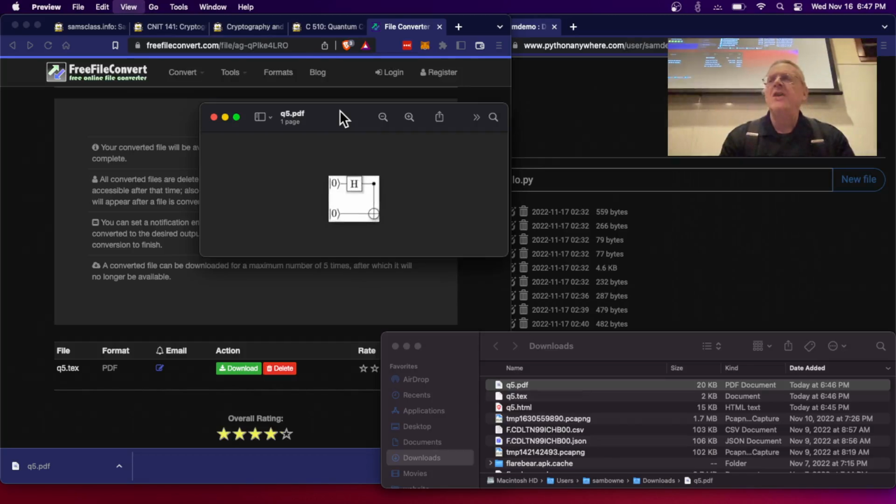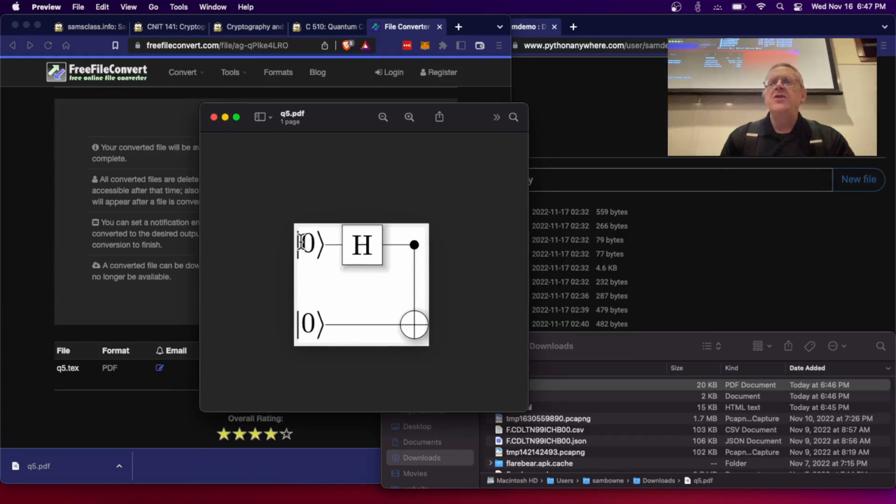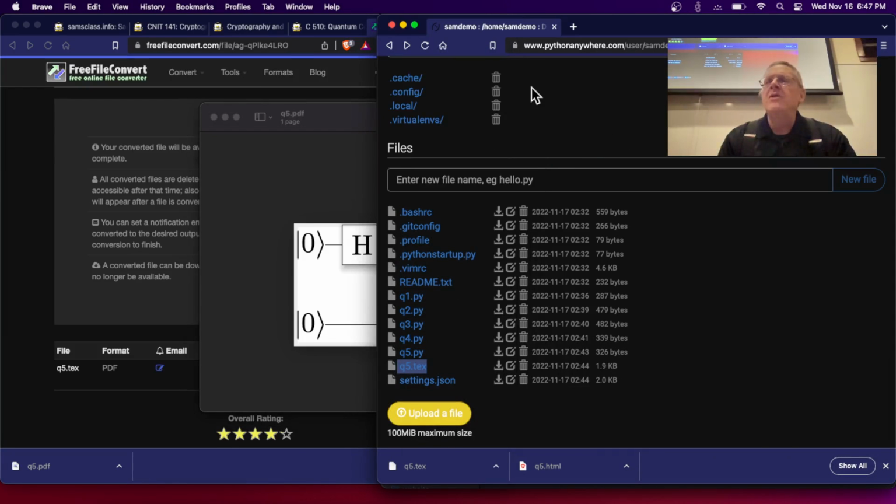It's kind of small. I can blow it up. And there you see, I've got a simple little circuit diagram. Here's 2 qubits in state 0. This one's run through a Hadamard gate. This entangles them, and that's the circuit diagram for this sort of thing. So you can write code to do this, and you can get a pretty circuit diagram. And so that's just a few things to learn to begin to understand quantum computing.